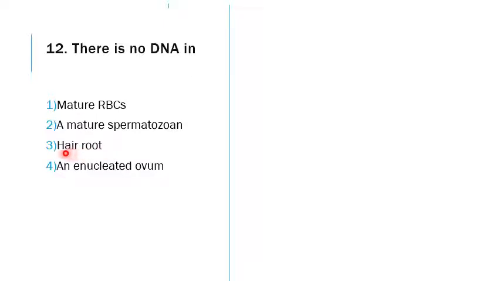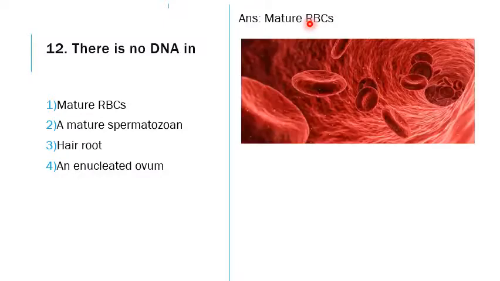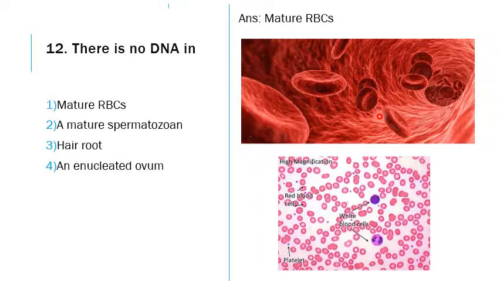The hair root also contains the DNA. The answer will be the mature RBCs. Actually, before they mature, they will have the DNA. See, this is a picture of an RBC. You can see how it is compressed, forming a concavity in the center on both sides, up as well as down.